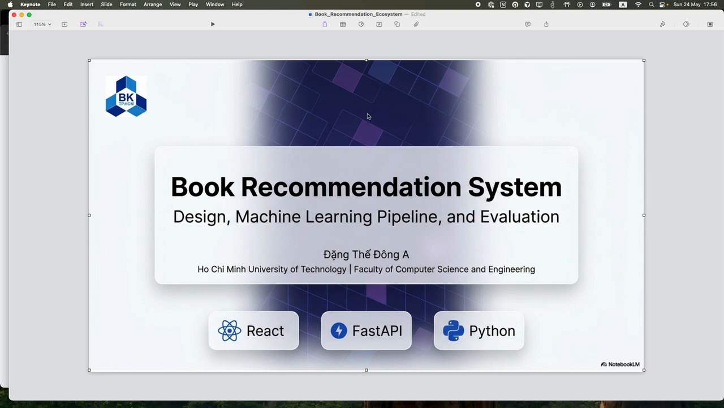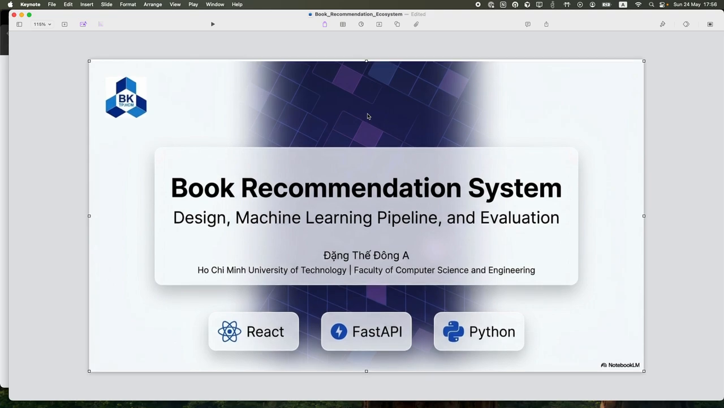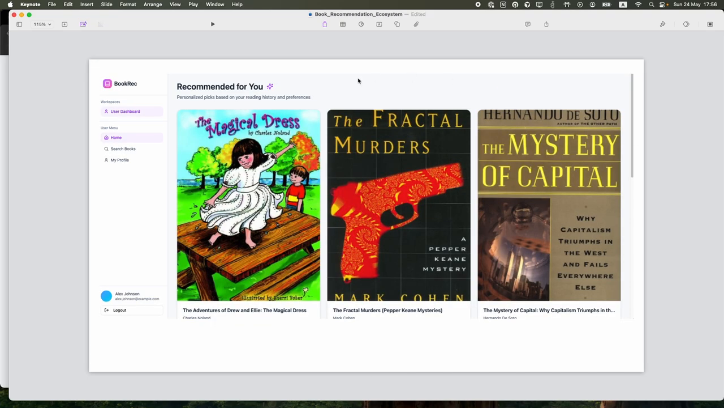First, I will talk about the introduction. It will be a product that gives you recommended books based on the way you interact with the system. It will have the UI and the pipeline, and the reason I made it is because it's a need that we always have when we select a book.